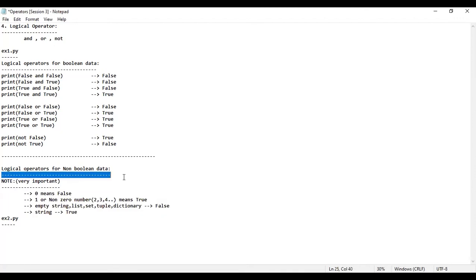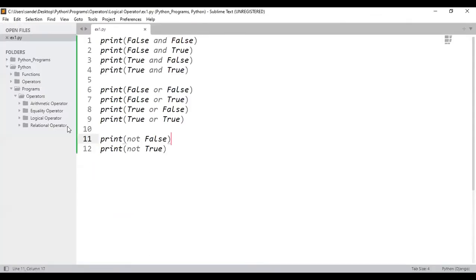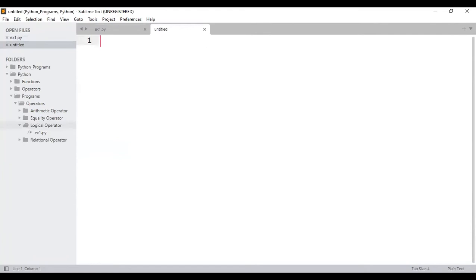So please take some examples, sir, so that we'll be able to learn. 100% I'm going to consider the example. Observe properly. I would like to share the Sublime Text. Within Sublime Text, under logical operator, I'm going to consider the next new example. There is example number 2.py. Observe properly. I'll take the example. It's a pretty simple example.